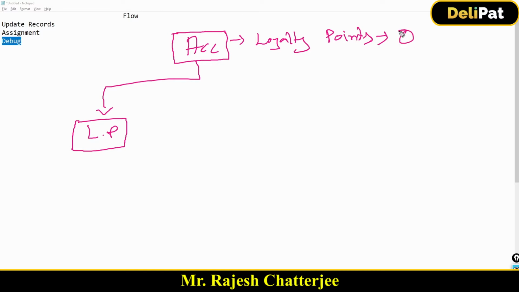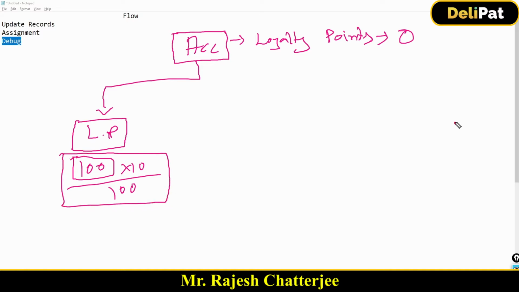Let's say last month a loyalty point record has been created under the account, and the amount was 100 USD, suppose. So the business requirement was, if the total amount in the loyalty point was 100, then 10%, this is how you calculate 10% of some amount. So 10% of this sales amount would be added over here. So it was 0, but after adding 100 US dollars as the sales amount, it is now 10.